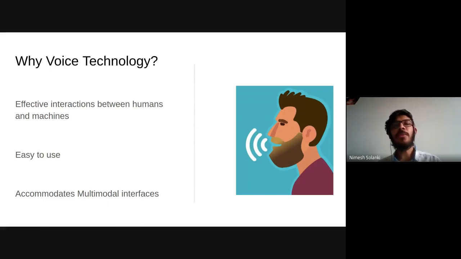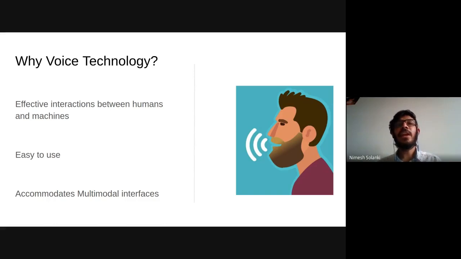That's the only requirement for this technology. As compared to mobile user interfaces or desktop, you need to know how to operate a keyboard and mouse. For a command line interface, you need to know how to type commands in the exact format. In voice-based technology, there's no such requirement. You just need to know how to converse with people, how to converse with machines. So that's why it is easy to use.